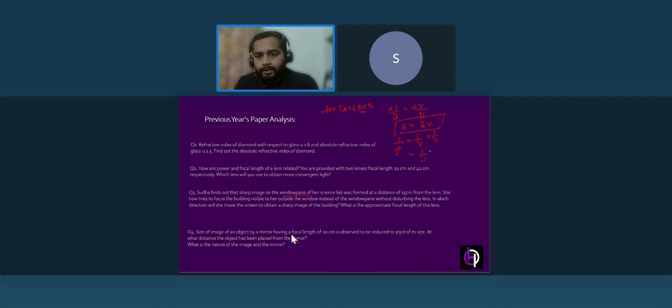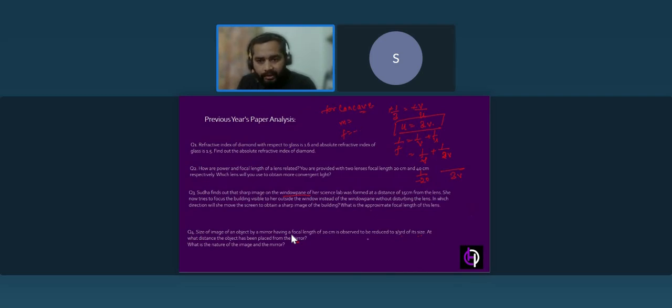Now 1 by V plus 1 by 3V we will put. So here we are going to get 3V as the LCM, isn't it? And here we are going to have 1 over minus 20. Magnification M is negative, and focus will be negative for a concave mirror.